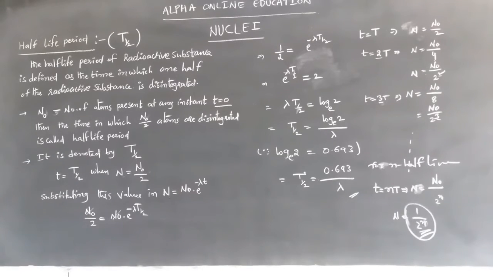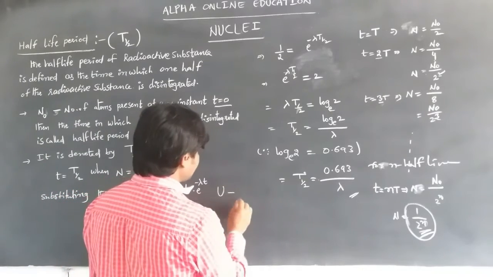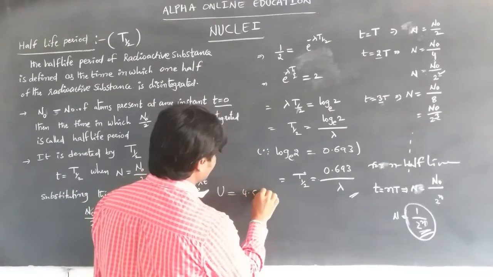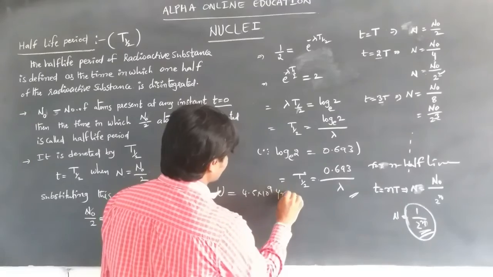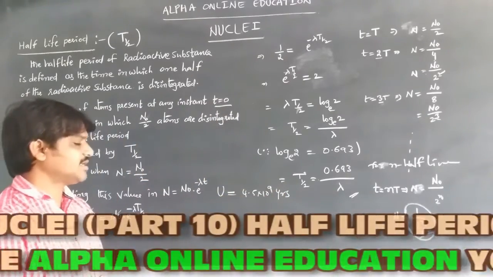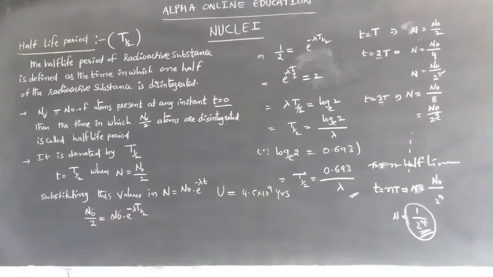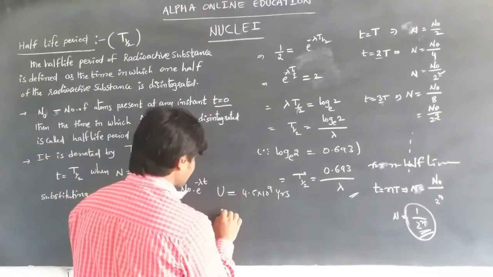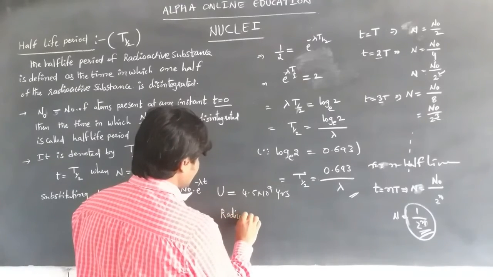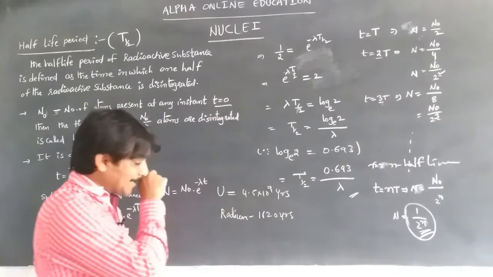For example, uranium has a half life of 4.5 into 10 to the power of 9 years, and radium has a half life of 1620 years.